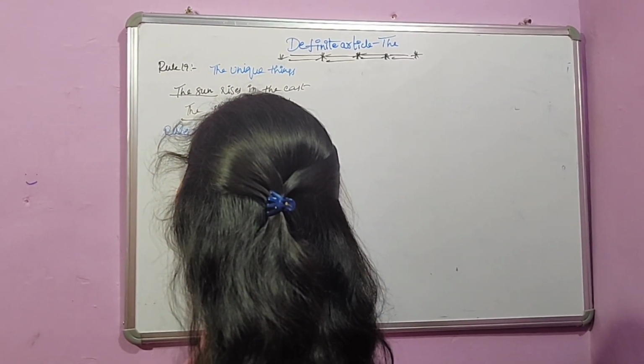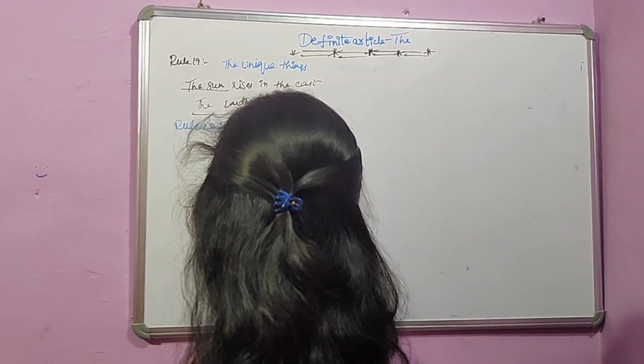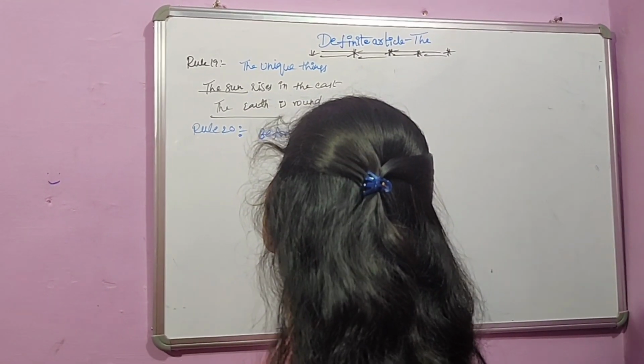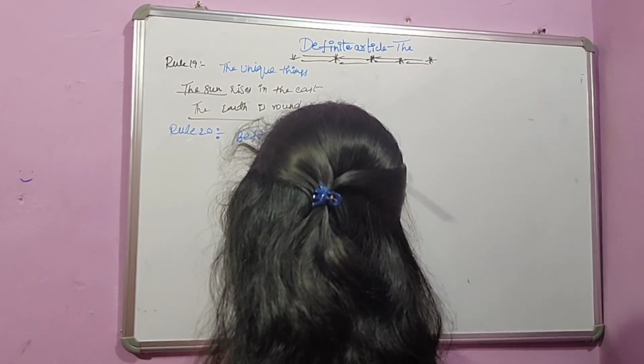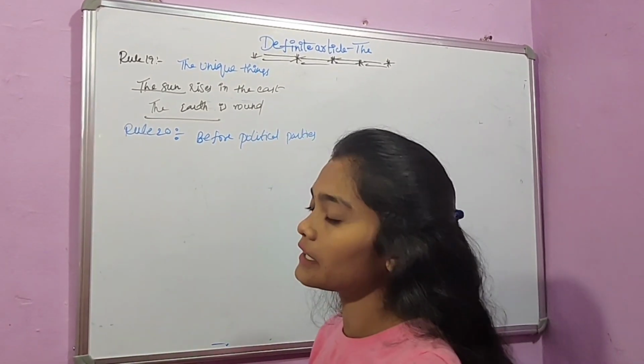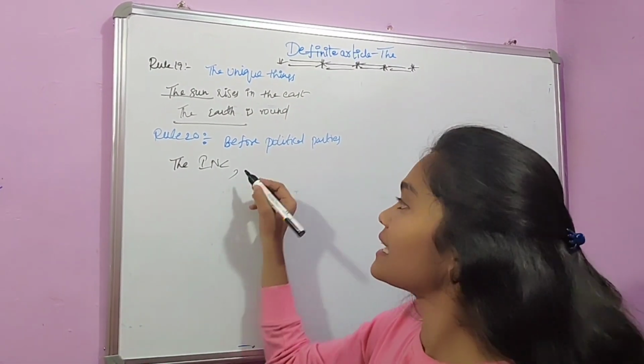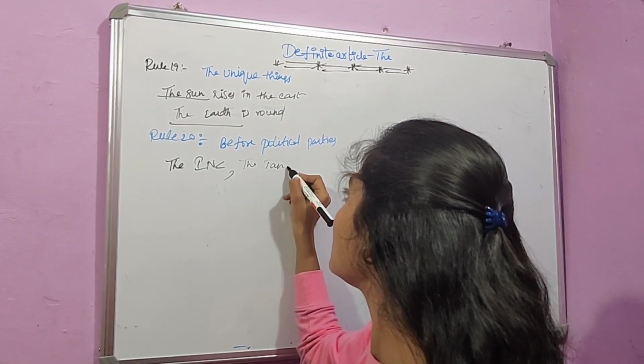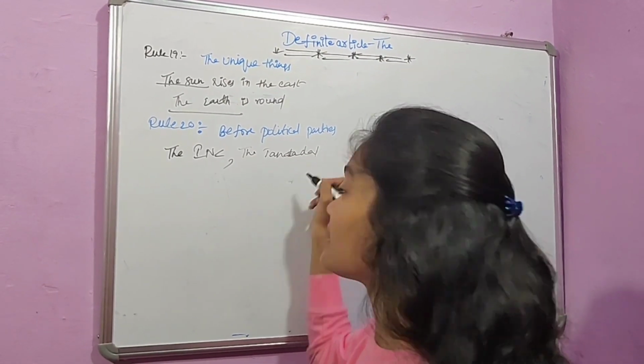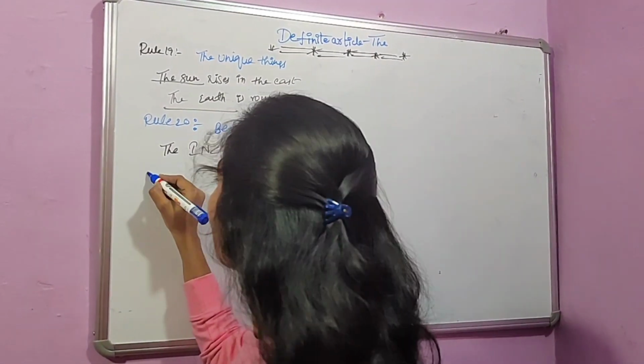And rule 20 is before political parties. Before political parties, we use the article. For example, the Indian National Congress, the Janata Dal, and the Janasena, like this.